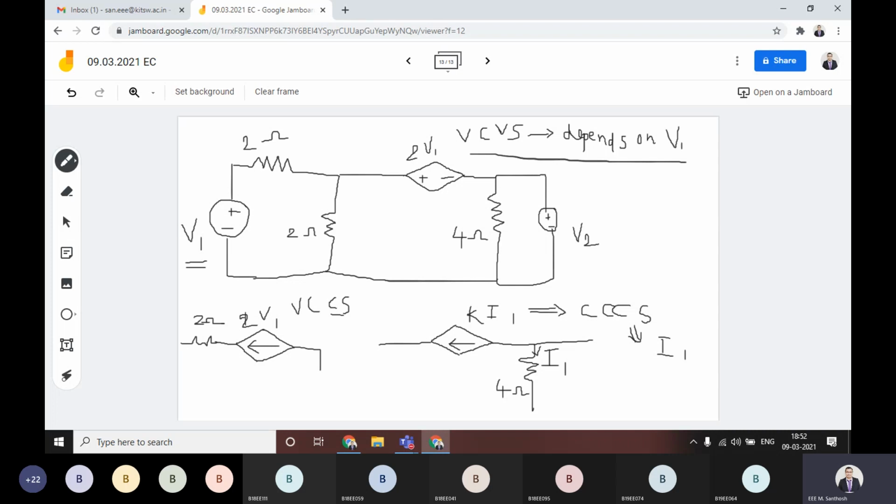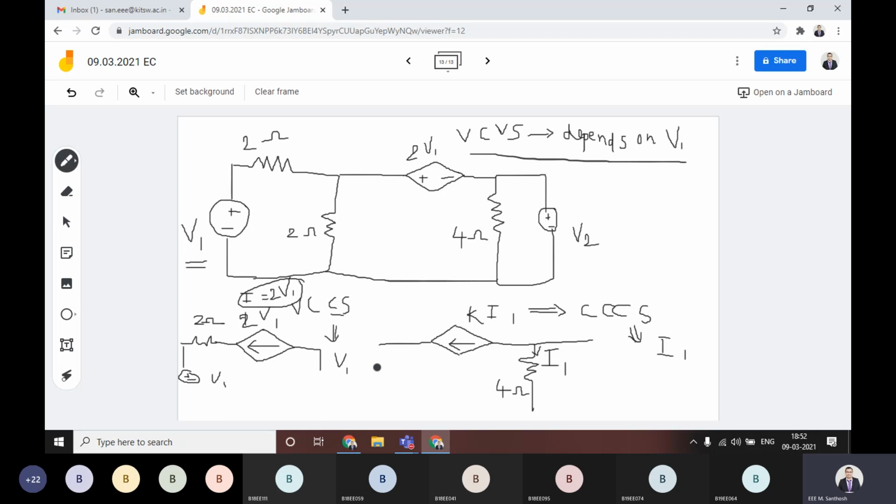The same circuit we have considered. For that reason, the voltage V1 will decide how much current is flowing through this one. That current, if you want to calculate, is equal to 2V1. The current is equal to 2V1 in this case of voltage controlled current source, that depends upon the voltage V1. For that reason, there is a difference between independent sources and dependent sources.